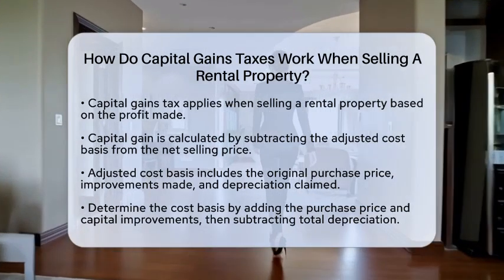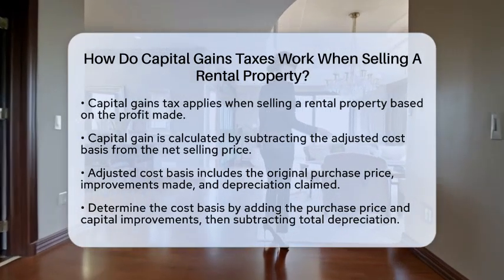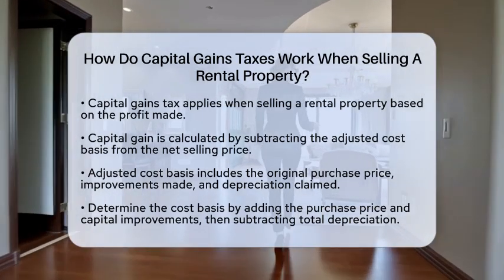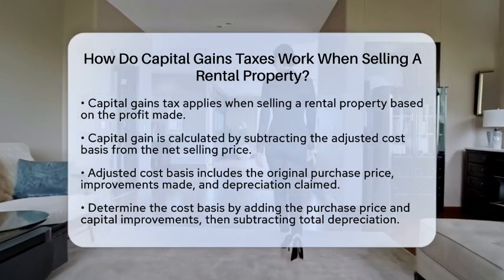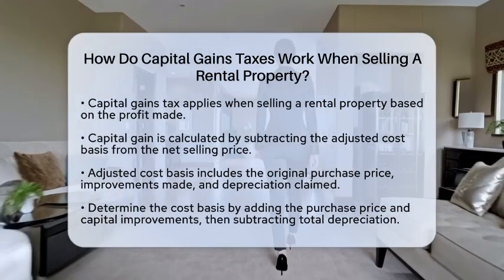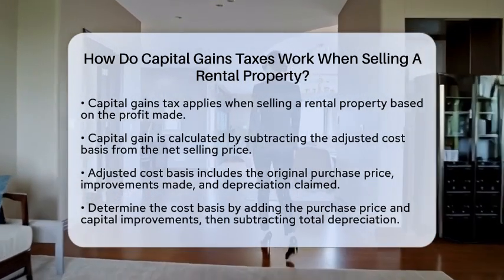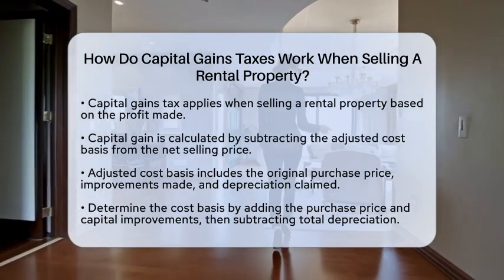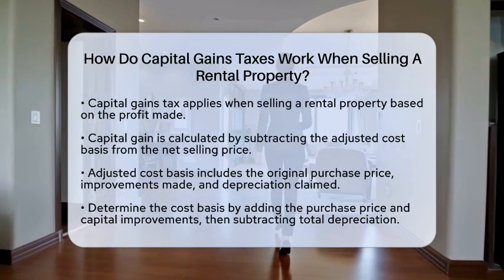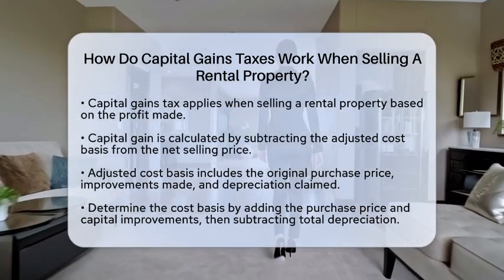When you sell a rental property, capital gains tax applies to the profit you make. The capital gain is calculated by subtracting your property's adjusted cost basis from the net selling price. The adjusted cost basis usually includes the original purchase price plus the cost of any improvements made to the property, minus any depreciation claimed during the rental period.